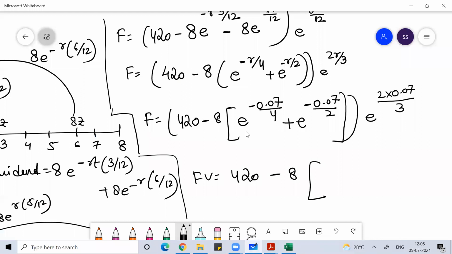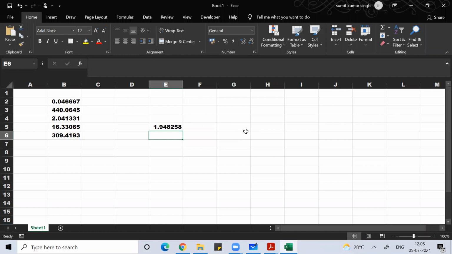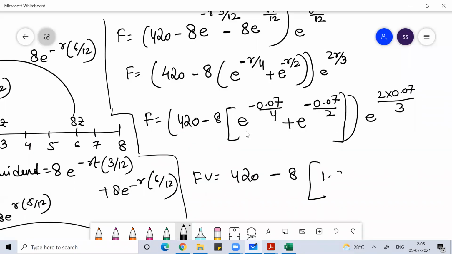So this is 1.948258. This is e to the power 0.14 by 3. You can see this.